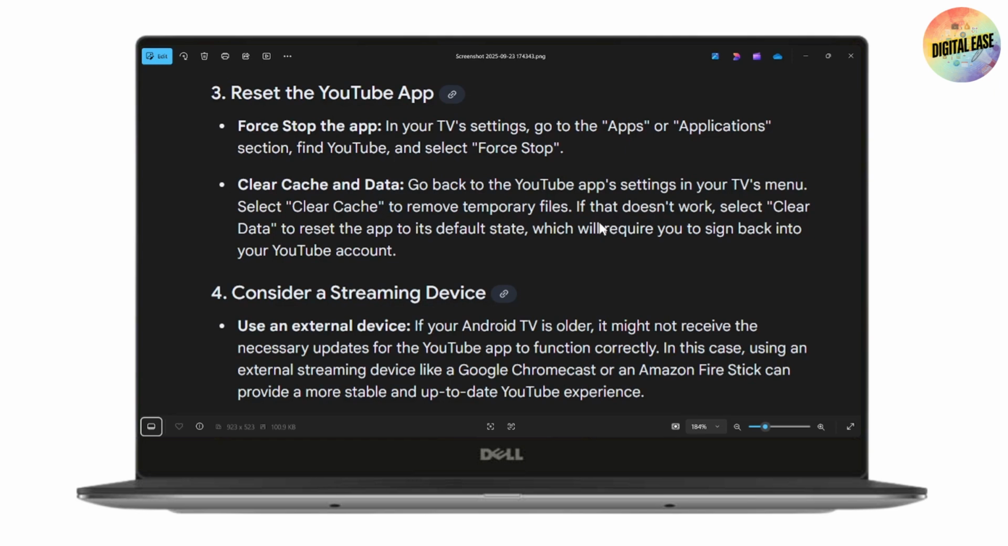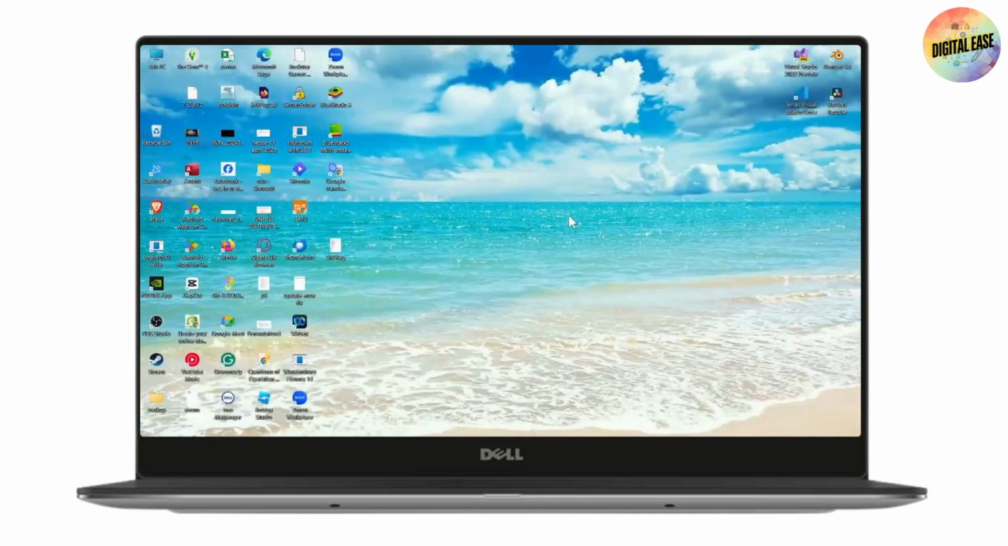Next, the last method is to consider a streaming device. Use an external device. If your Android TV is older, it might not receive the necessary updates for the YouTube app to function correctly. In this case, using an external streaming device like a Google Chromecast or an Amazon Fire Stick can provide a more stable and up-to-date YouTube experience. These were the solutions.